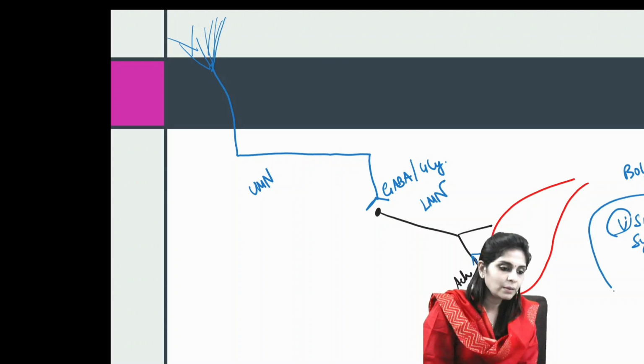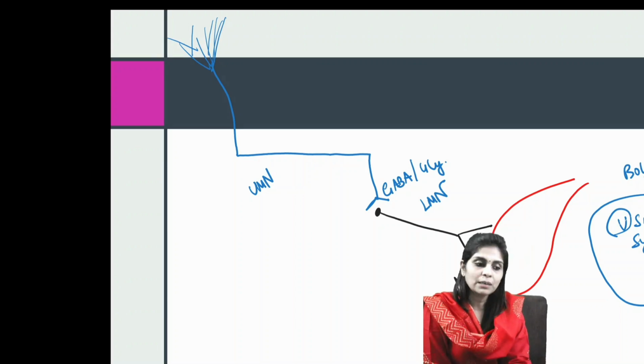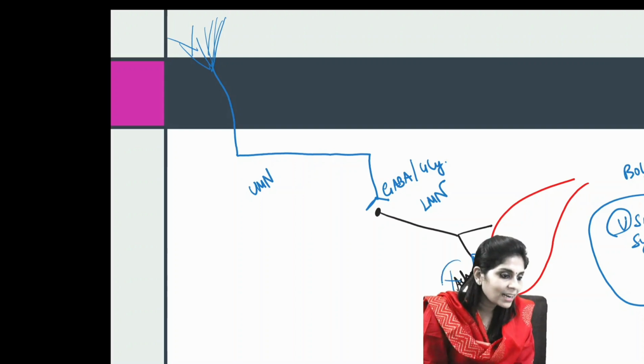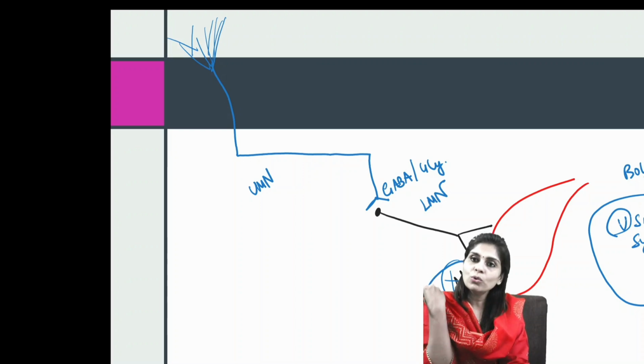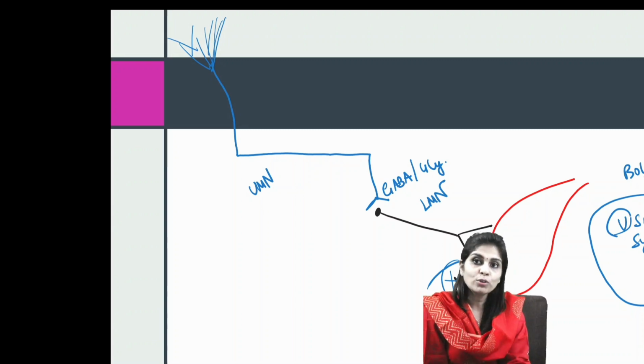So botulinum toxin interferes with the docking step by inhibiting these SNARE proteins. So they do not allow acetylcholine to be released into the neuromuscular junction. And without acetylcholine, there can be no contraction, which causes flaccid paralysis. Okay, this is about botulinum toxin.